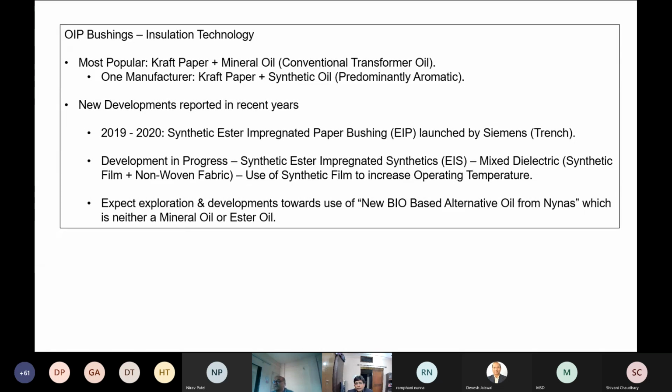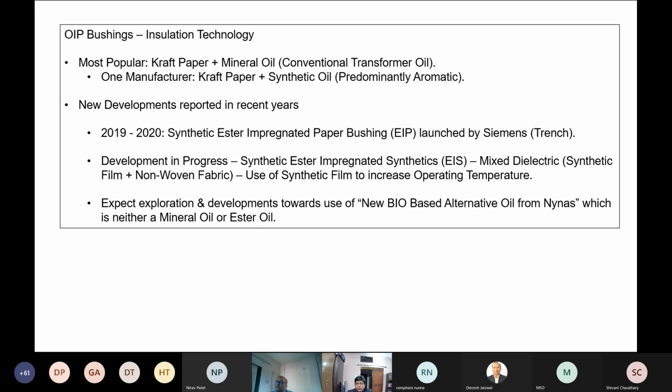The new development reported now is that Siemens or Trench has come out with synthetic ester impregnated paper bushings, which they have called EIP. These bushings they launched in 2019 and 20, so now the performance of these bushings needs to be seen. On paper, in the development phase, they have reported good development.